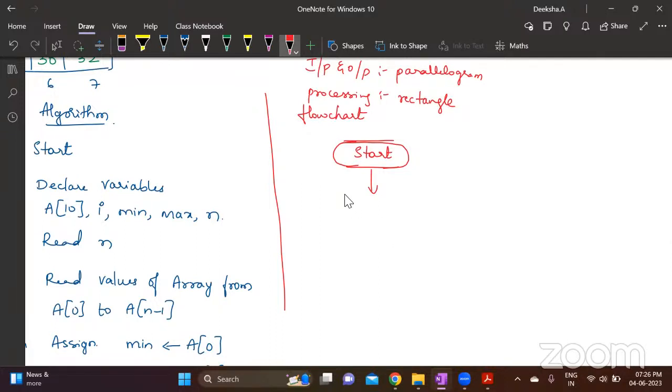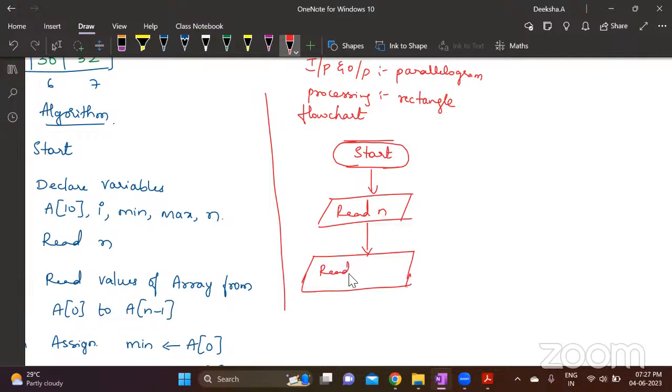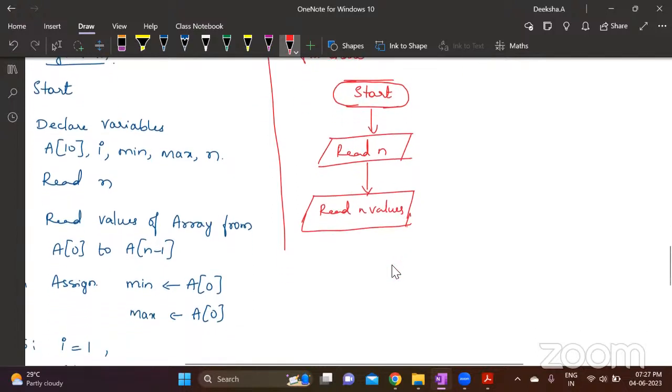Read n, right? So that is an input instruction. So write a parallelogram, read n. Next is read values of array. So here you have to write read n values. Now you check. Now you assign those values.